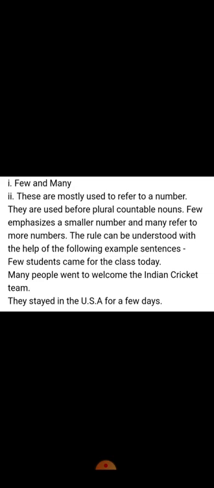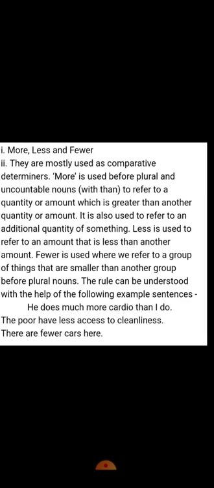Next come few and many. They refer to plural countable nouns. Few students came for the class today. Example: many people went to welcome the Indian cricket team. So, plural countable nouns. Few signifies less in number and many signifies more in number.